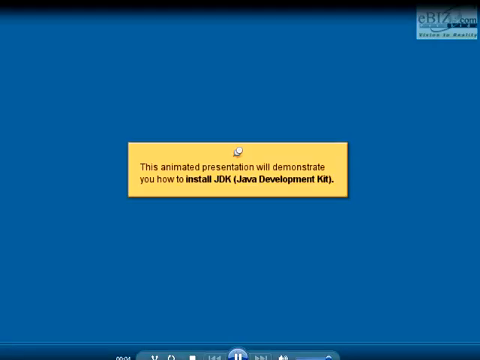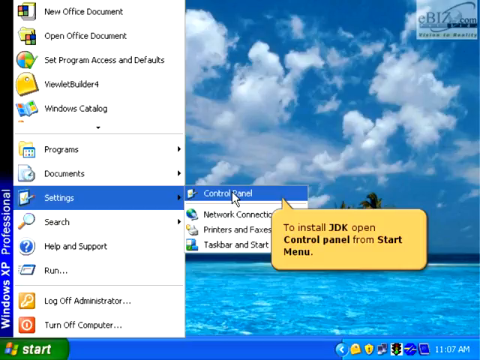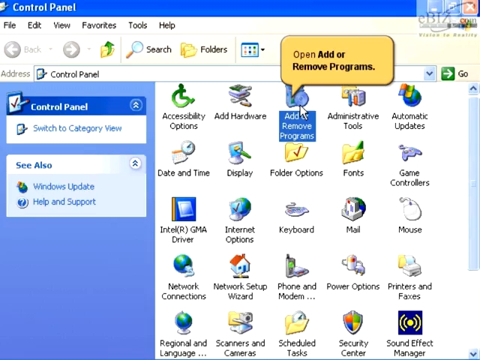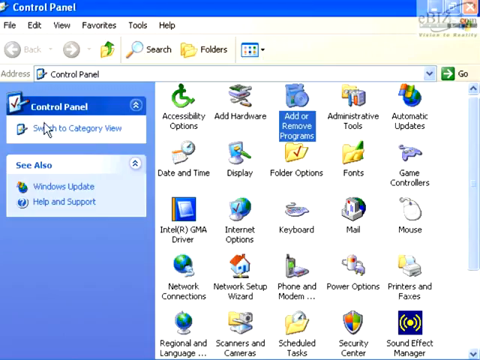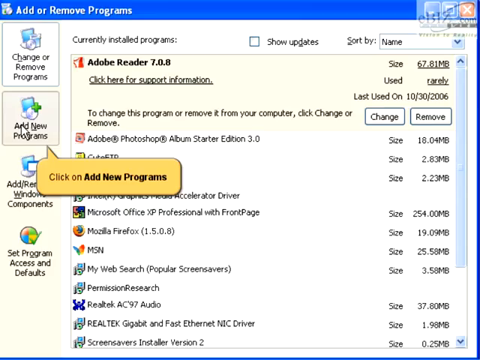I will demonstrate how to install JDK. In order to install JDK, open the Control Panel option from the Start menu. From here, open the Add or Remove Programs icon. The Add or Remove Programs window will appear. From the left pane, select the Add New Program option.